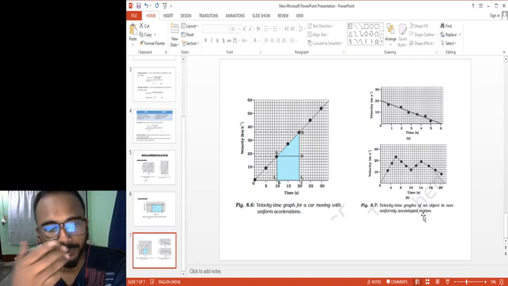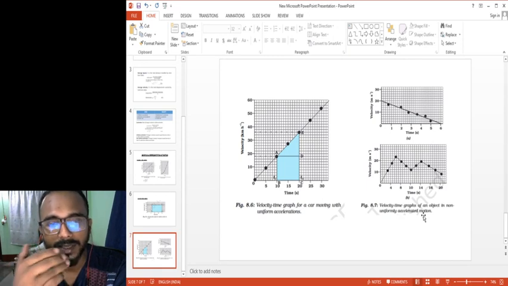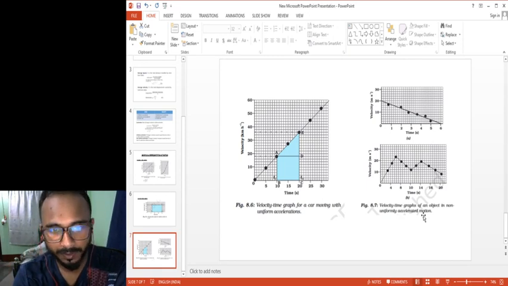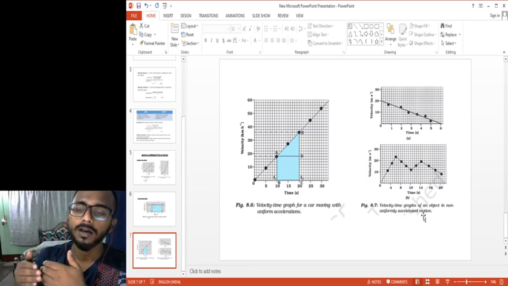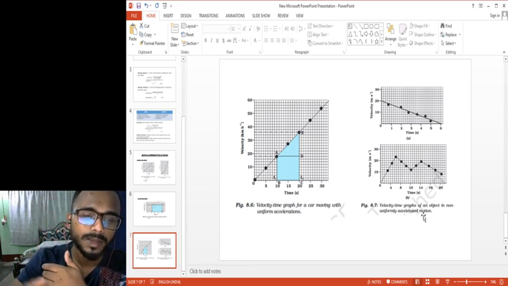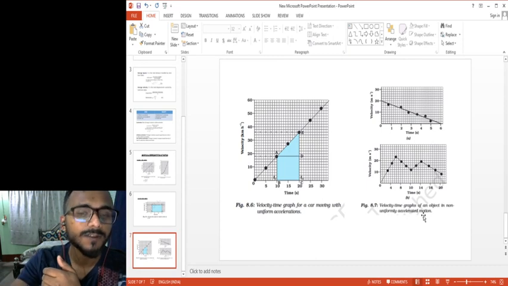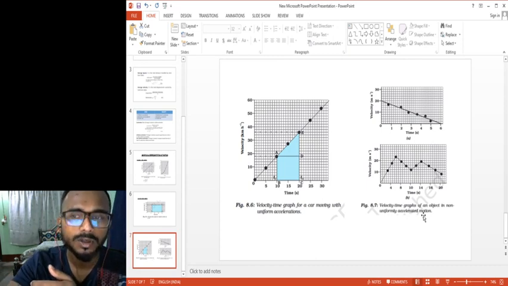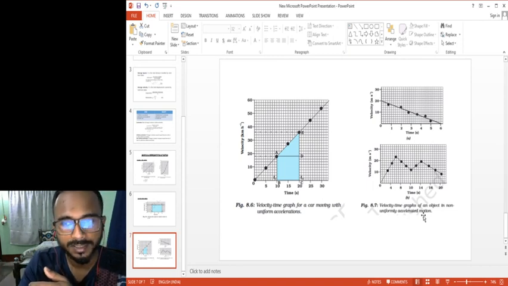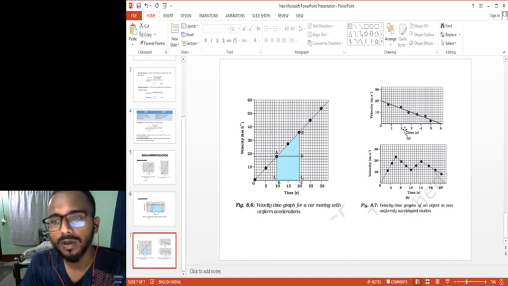Non-uniformly accelerated motion is like, for example, in the real world, you can see people driving cars and riding bikes in a non-uniform manner. Suppose I find an empty patch of road, I will drive very fast, so my acceleration will be very high. Suddenly I get a rough patch of road. If I get bad roads, then my velocity will decrease, so my acceleration will also decrease. Okay, so these are the two graphs, both are possible.